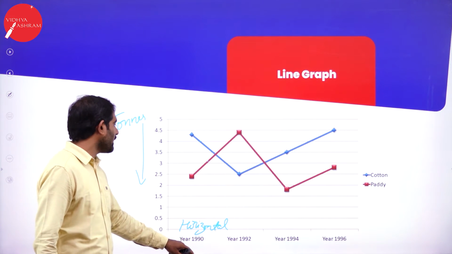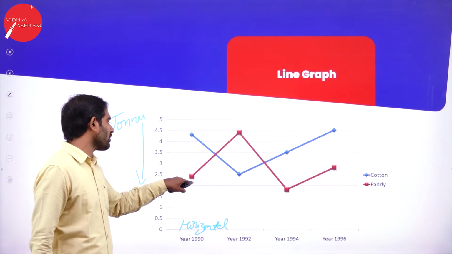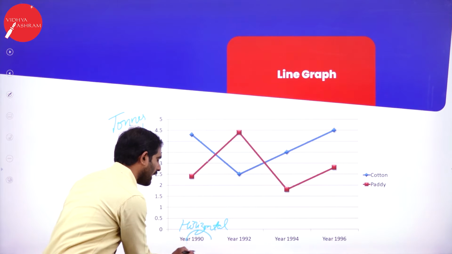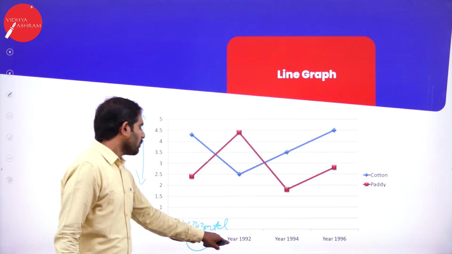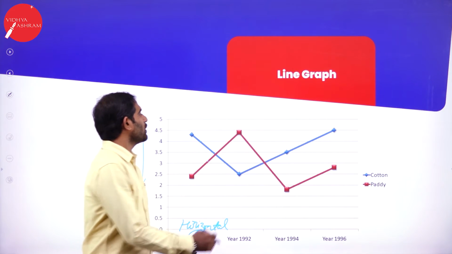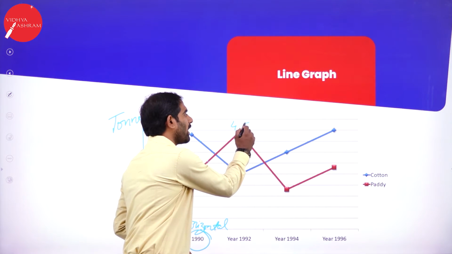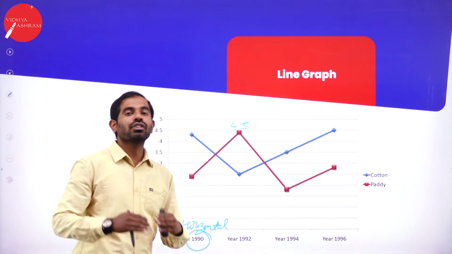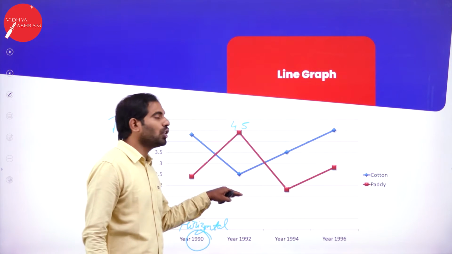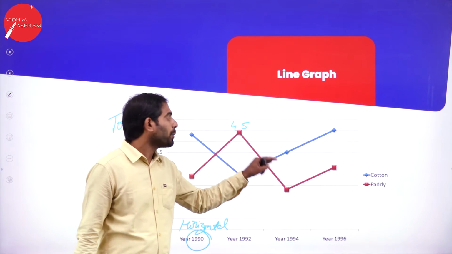I am going to make use of simple sentences so that you can improvise your own version of answers. In the year 1990, the production of paddy was 2.5 tons. So you are referring to the year 1990, and when it comes to the year 1992, the production of paddy reaches 4.5 tons, and there is a huge spike. You need to make use of vocabulary. There is a huge rise in the production of paddy.